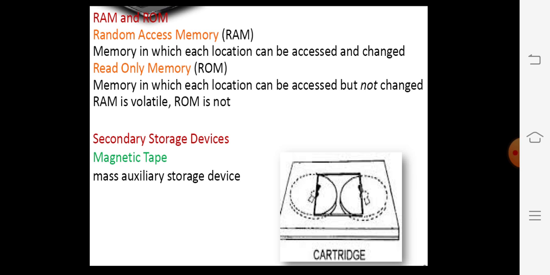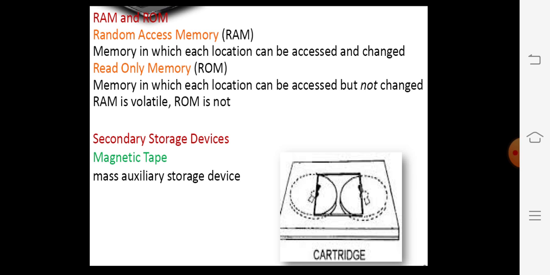There are two types of memory units, the first one primary and the second one secondary. In primary there is another classification, that is RAM and ROM. RAM means random access memory, in which each location can be accessed and changed according to the process. It is a temporary memory only. It doesn't store any data for a long time.